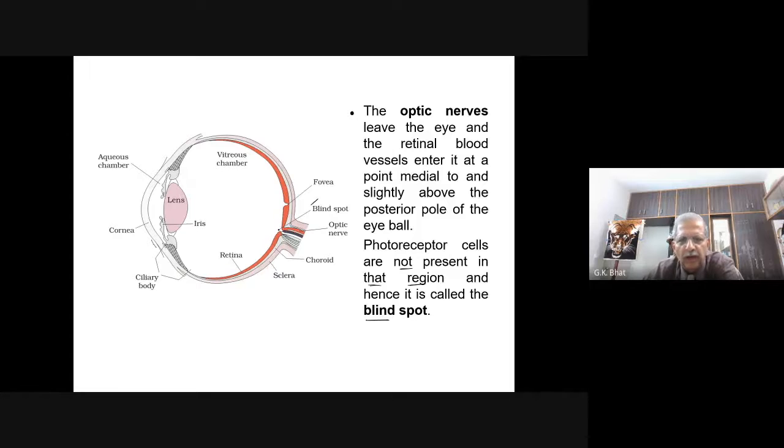So, the blind spot is situated at a point medial to and slightly above the posterior pole of the eyeball. This is the area where you have the blind spot. So, we must remember, blind spot is the area where the optic nerve leaves the eye, or the blood vessels enter the eye, or the place where the photoreceptor cells are absent.